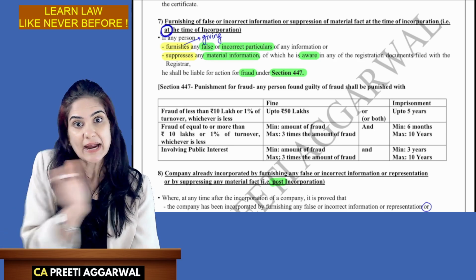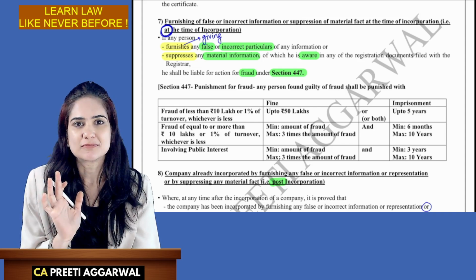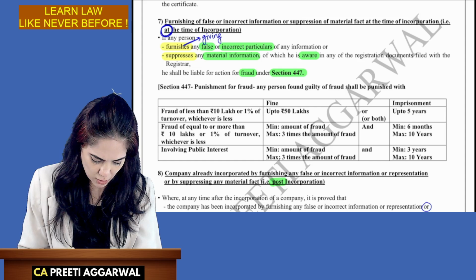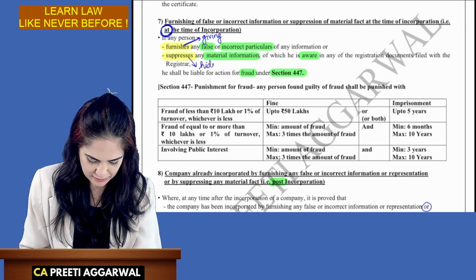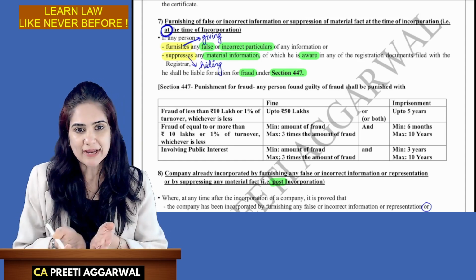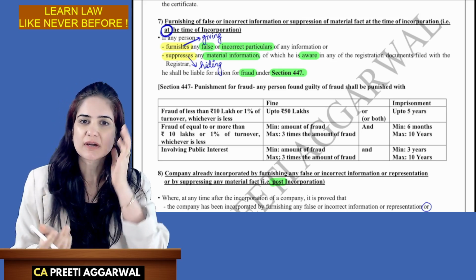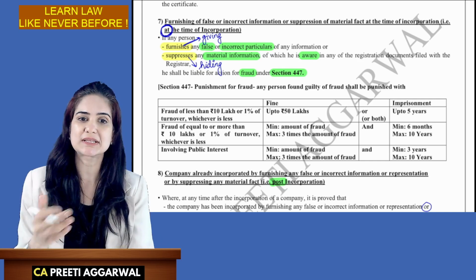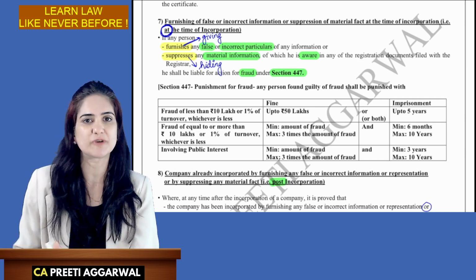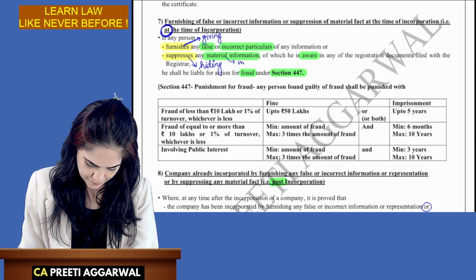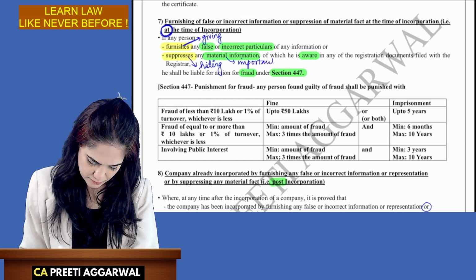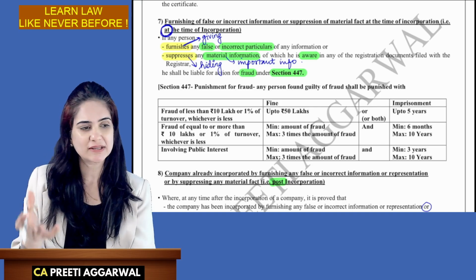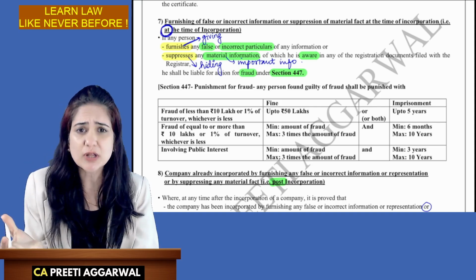It means at the time of incorporation, ROC caught you. Okay, he realized that something is wrong. You are giving or you are suppressing. Suppressing means hiding. You are giving false information, incorrect particulars, or you are hiding some material. Material means important information. And you are aware of what you are doing. So you are either hiding some information or you are giving some false information knowingly.